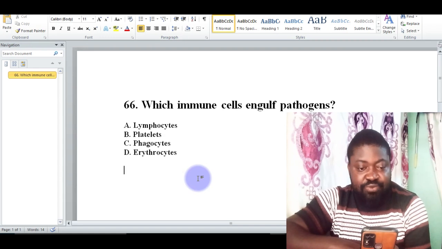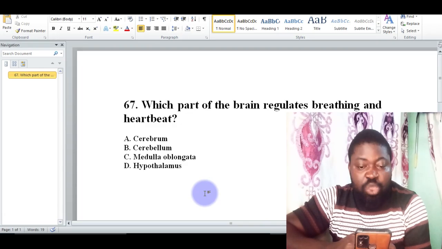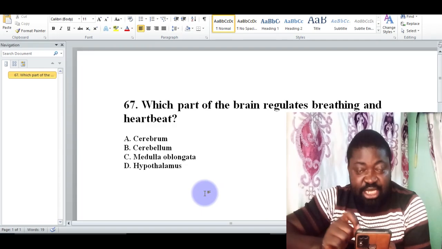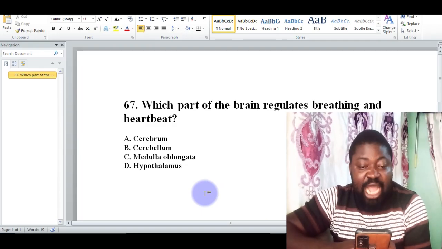Let's look at the next question. Question 67: which part of the brain regulates breathing and heartbeat? Which part of the brain is responsible for heartbeat and breathing regulation?